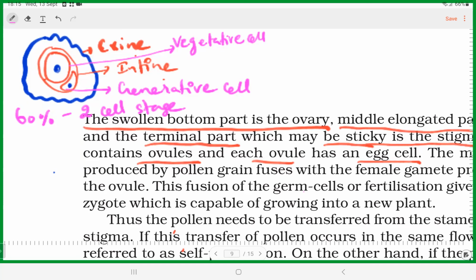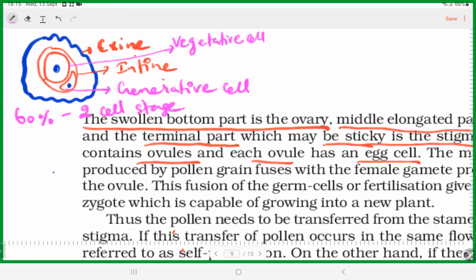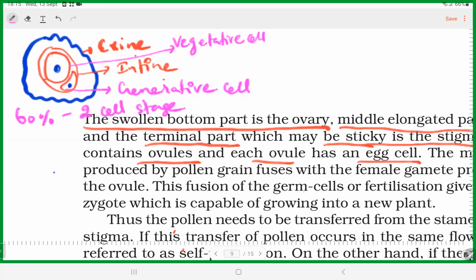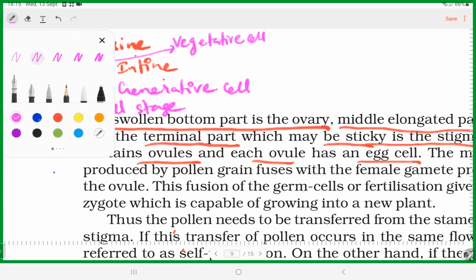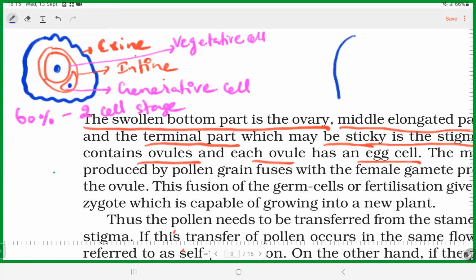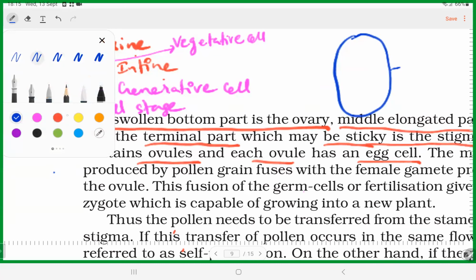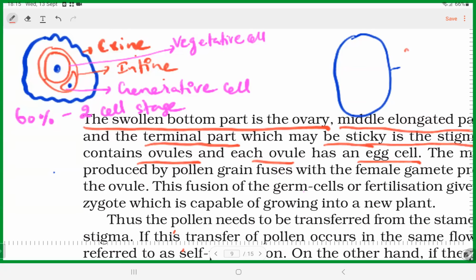And then coming to the embryo sac. It is like a double membranous cover. You have a double membrane structure. Okay, the embryo sac. They call it embryo sac because it becomes into the embryo.